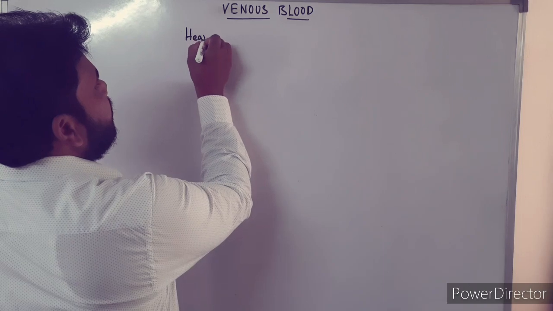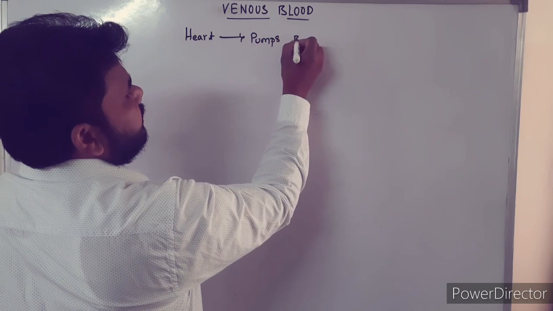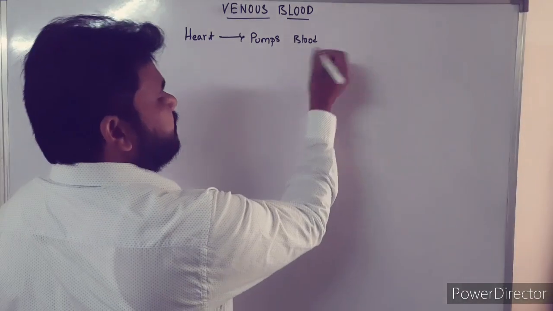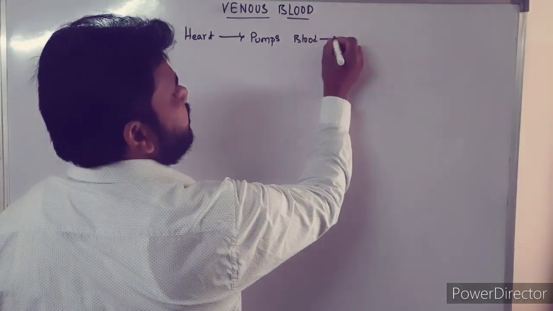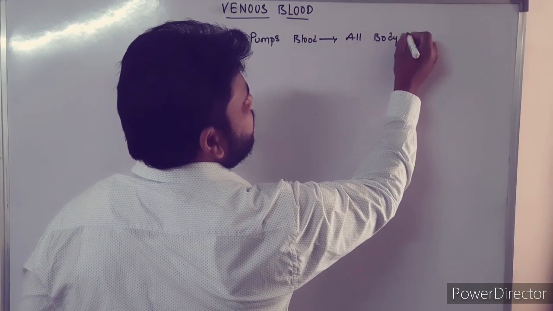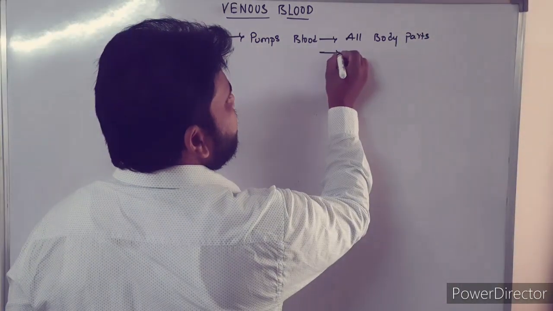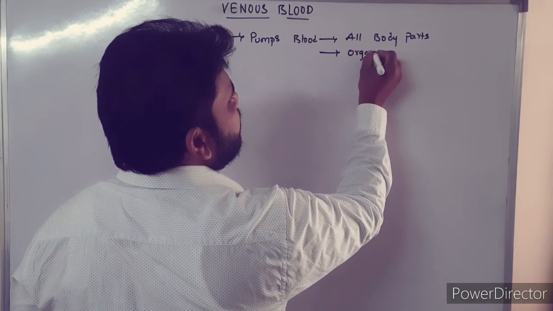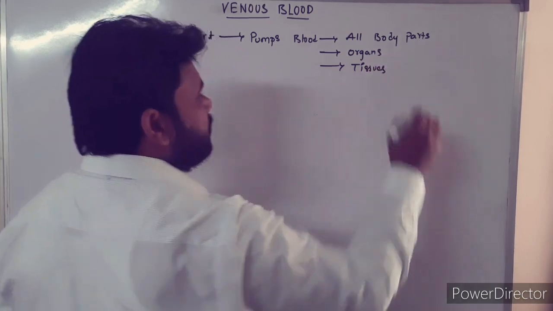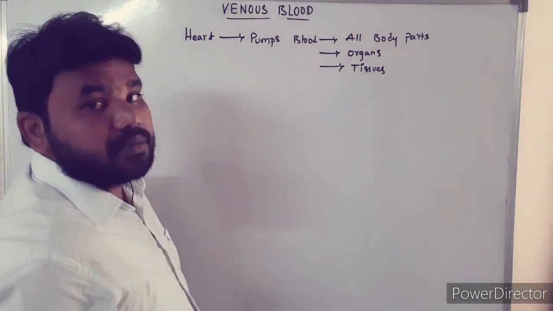Generally, what is the function of the heart? The heart pumps blood. To where is it pumping the blood? It is pumping the blood to all body parts. You can also say it is pumping the blood to all the organs, or to all the tissues of the body. So the function of the heart is to pump the blood.